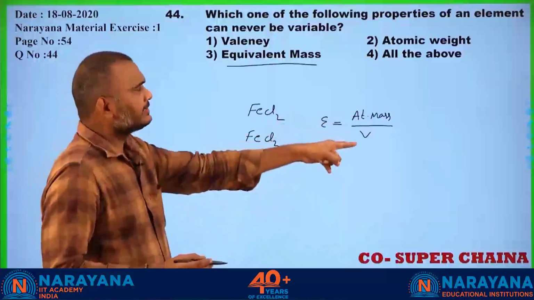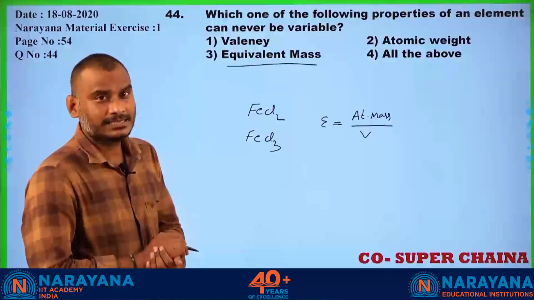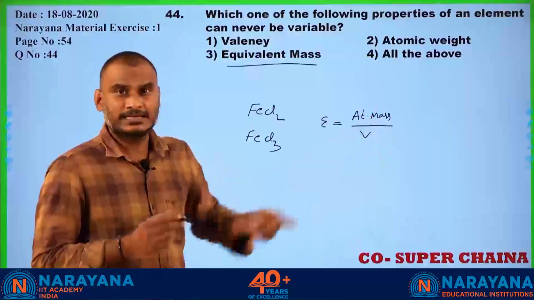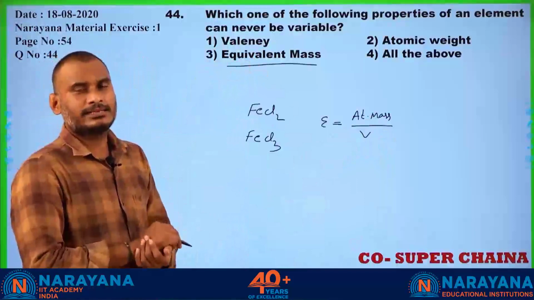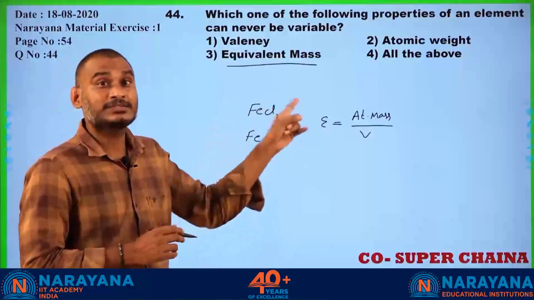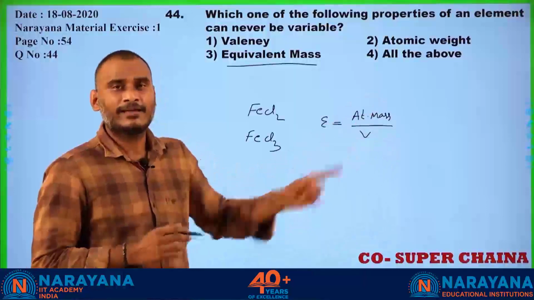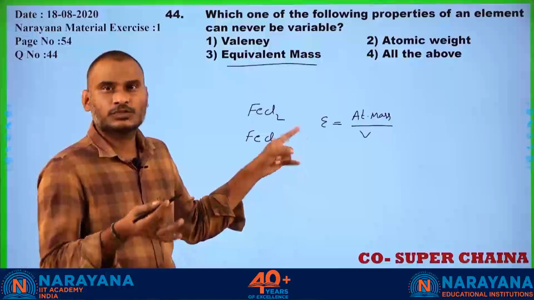That means as the valency is changing, automatically the equivalent mass is changing. As the valency changes, the equivalent mass of the substance is changing or not? Already I told you valency is variable, and automatically my equivalent mass also depends upon valency. So if valency is changing, equivalent mass will also be changing.